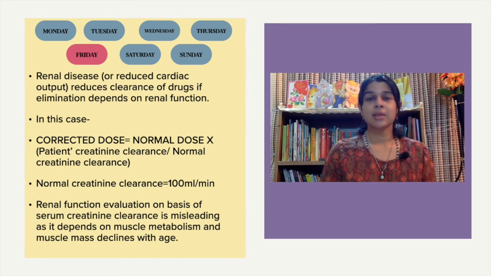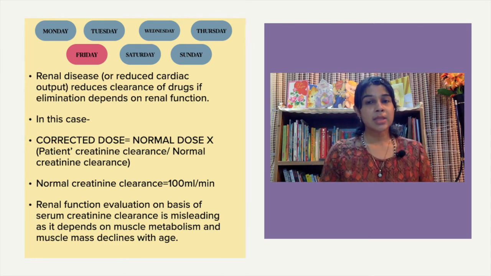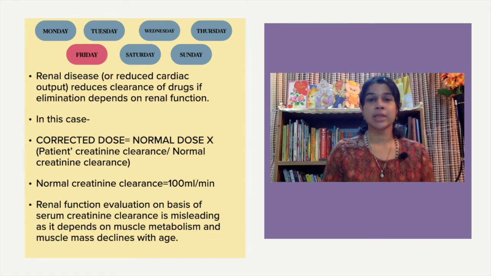So with this multiplication of the normal dose with the ratio of the patient's creatinine clearance and the normal creatinine clearance, 100 ml per minute, we can calculate our corrected dose. That is applicable in patients with renal failure, where the normal calculations do not show the right results. So that was another modification.